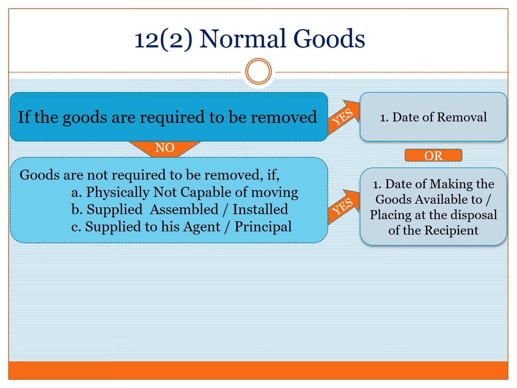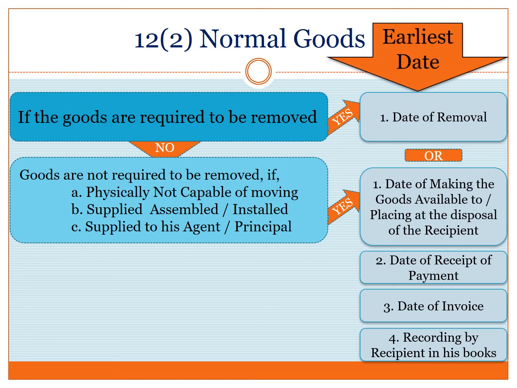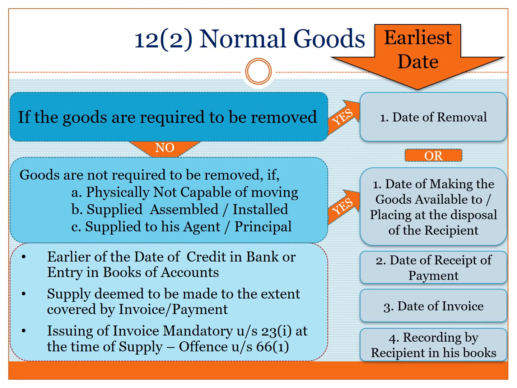Now, we proceed to compare this date with 3 more dates. They are date of receipt of payment, date of invoice, and the date of recording by recipient in his books. And we say that the earliest of these dates is the date of supply of normal goods. Let us now go through some notes and explanations on this subject.